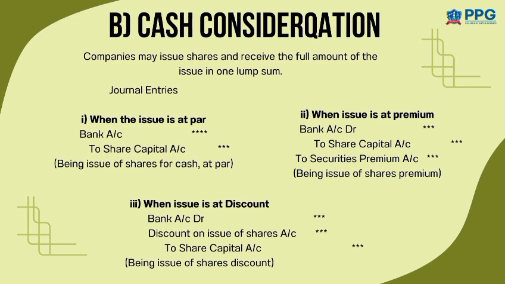Premium means shares are issued above the face value. The journal entry is Bank Account Debit to Share Capital Account and to Securities Premium Account. For example, if the face value is 10 and the issue price is 12, the difference of 2 rupees is the premium. Issue of shares at discount means the shares are issued below the face value. For example, if the face value is 10 and the issue price is 8, the 2 rupee difference is called discount on issue of shares. The journal entry is Bank Account Debit, Discount on Issue of Shares Account Debit, to Share Capital Account.